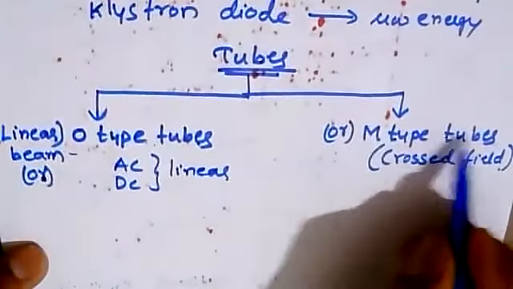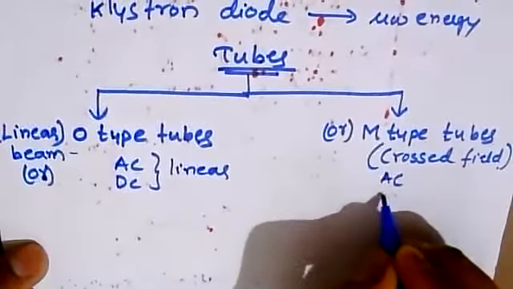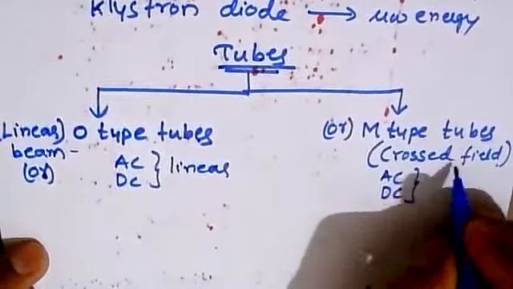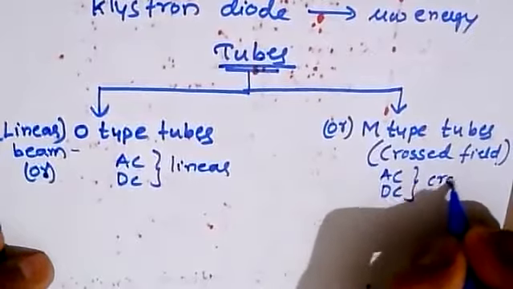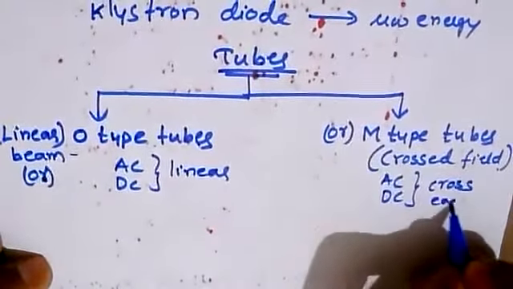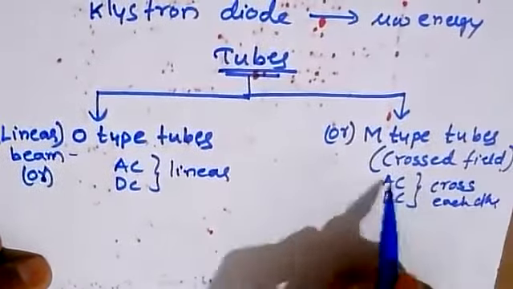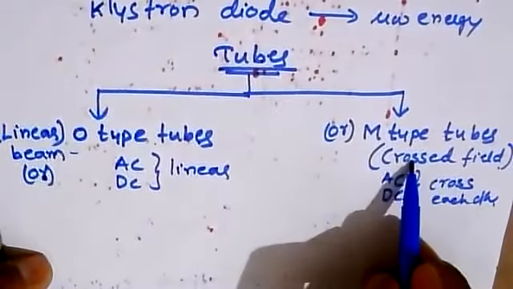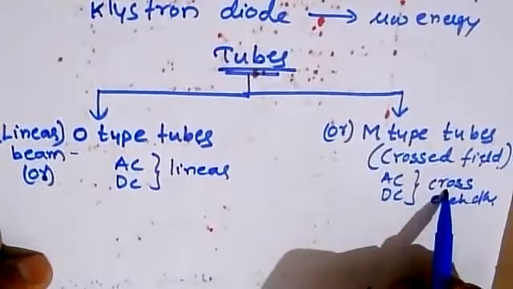Whereas in the case of M type tubes, AC and DC cross each other, they are perpendicular to each other, so it is termed a crossed field type tube.